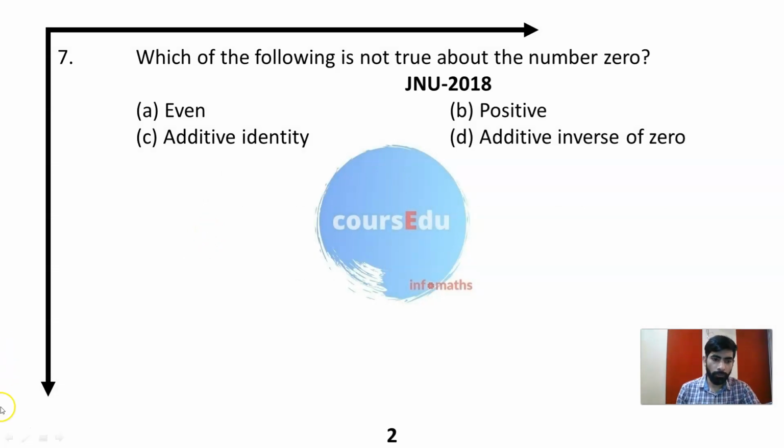Question is, which of the following is not true about the number 0? Now, as I told you in the number system, in the integer there are three types of numbers.